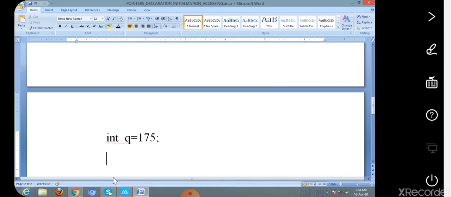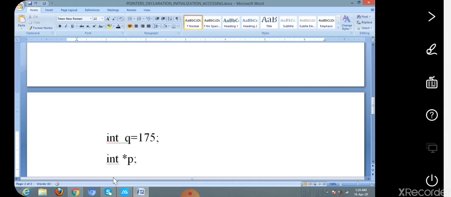Now I have to initialize a pointer. So before initializing a pointer, we first declare the pointer. That is, how we can declare a pointer is int star p. This is the declaration part of a pointer.